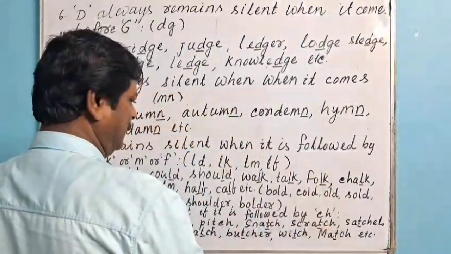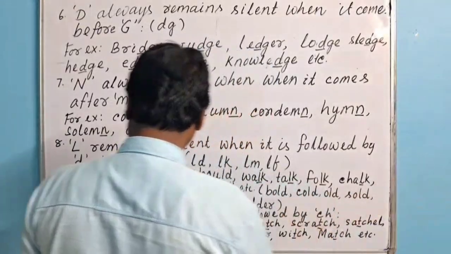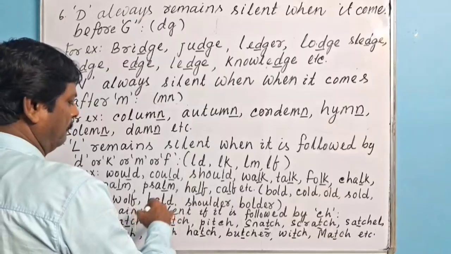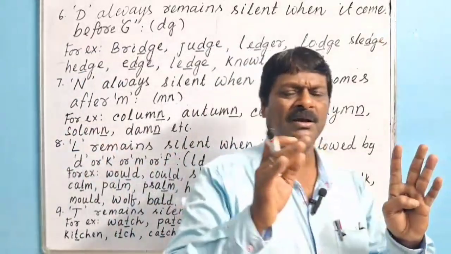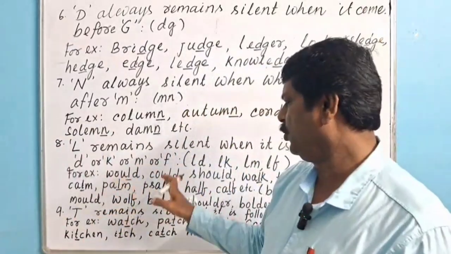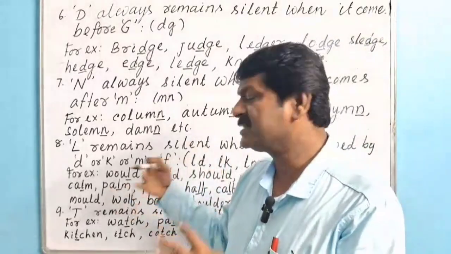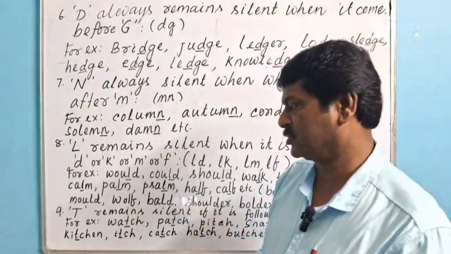Those words are bold, cold, old, sold, molt, wolf, bald, shoulder, boulder, etc. Here L is pronounced. We have to remember in which cases these words are pronounced and in which cases they are not pronounced.